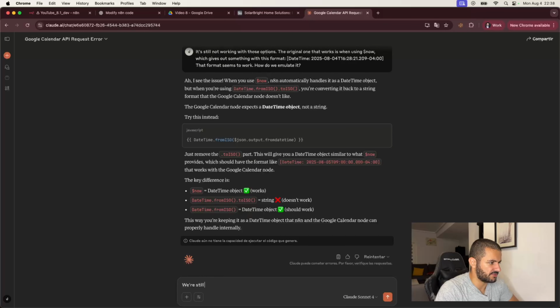We're still getting the same error, and we are still getting the same format output from this JavaScript as we were getting before. So this is not solved. Doesn't seem we're getting an object.